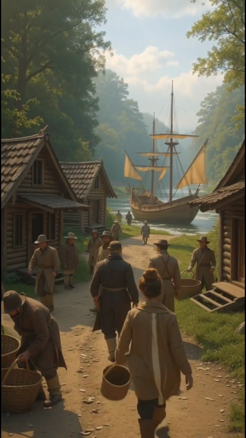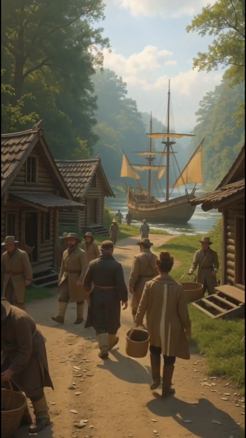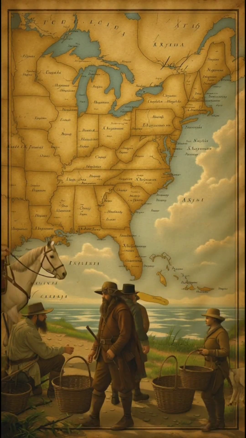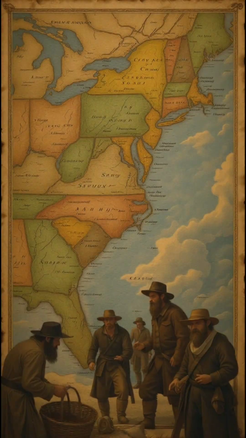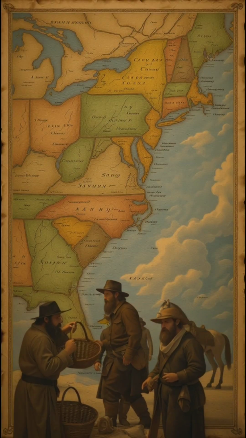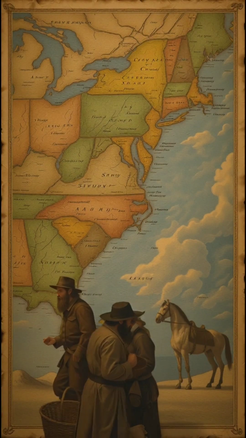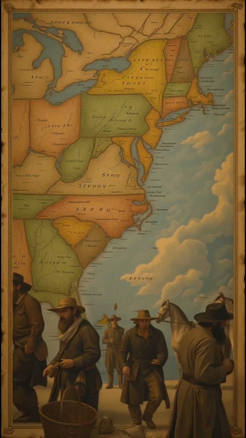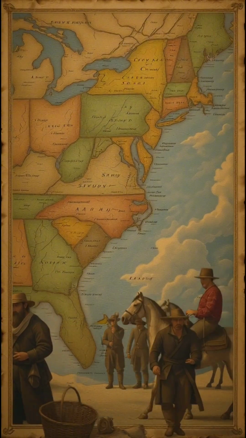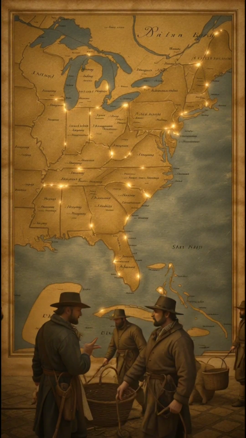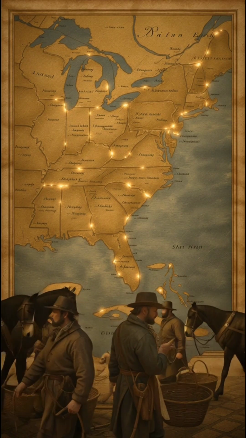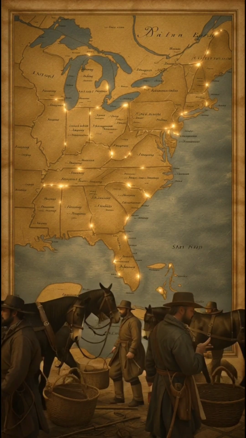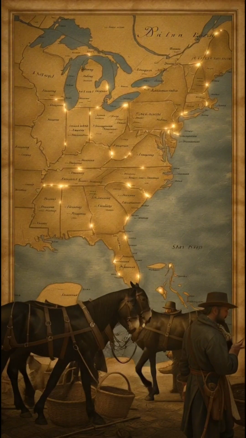Part 2. The 13 Colonies. In the year 1607, the first permanent English settlement was built in Jamestown, Virginia. More and more people came from England to America. They wanted religious freedom, better lives, land and opportunity. By the early 1700s, 13 British colonies were built along the East Coast.